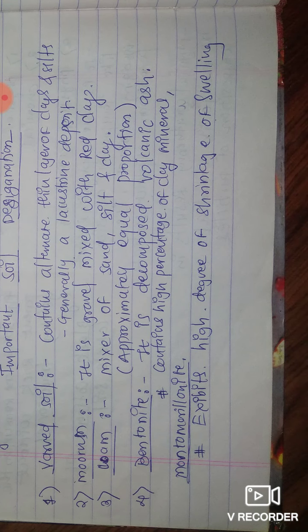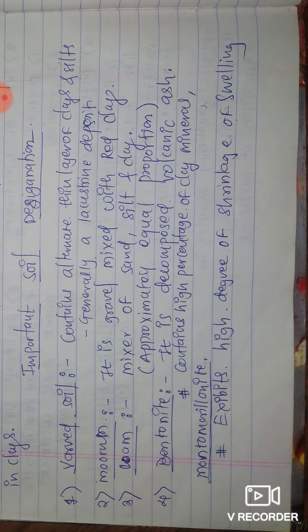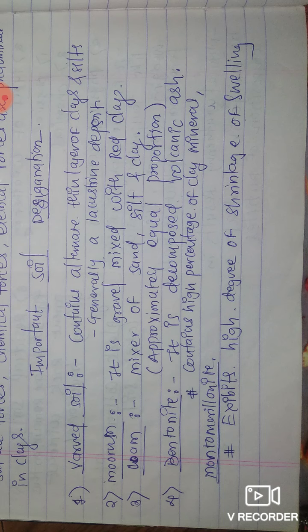Next, bentonite. Bentonite is one type of mineral which is available in soil, but bentonite is also one type of soil. Let us see what that is. It is decomposed volcanic ash, containing a high percentage of clay minerals. Let us see what the clay mineral is.